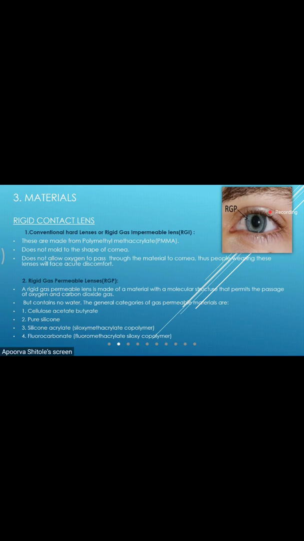Now we come to rigid gas permeable lenses, RGP. A rigid gas permeable lens is made up of a material with a molecular structure that permits the passage of oxygen and carbon dioxide gas. They contain no water. The general categories of gas permeable materials are cellulose acetate butyrate, pure silicone, silicone acrylate, siloxy-methacrylate copolymer, fluorocarbonate, and fluoromethacrylate siloxy copolymer. Also, RGP lenses come in a very small diameter.